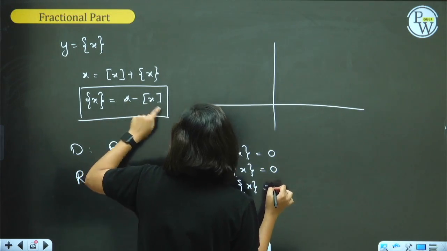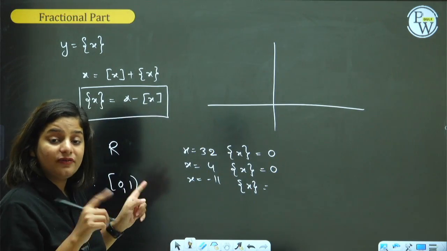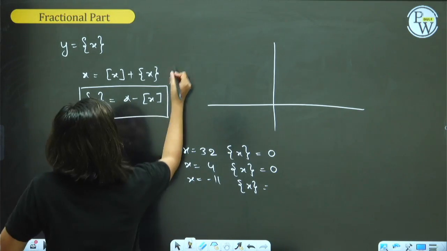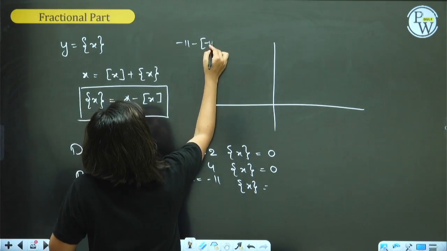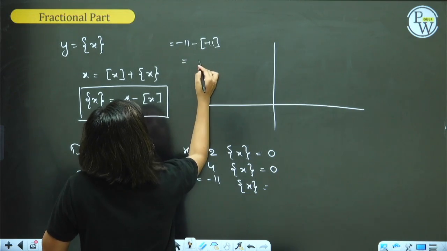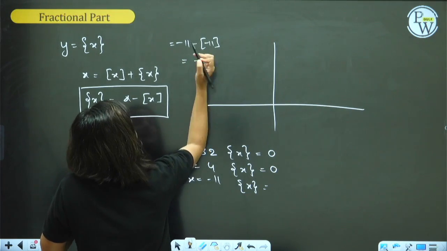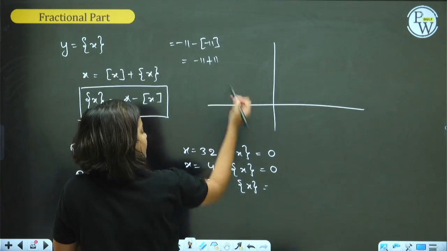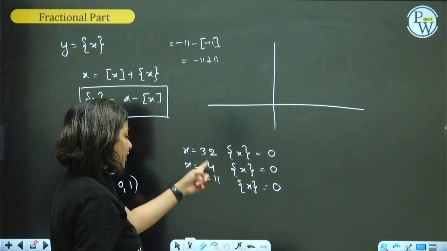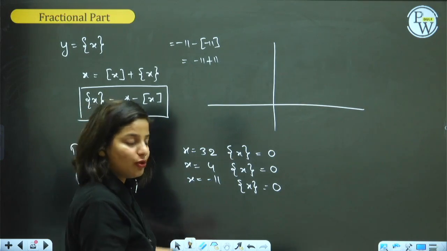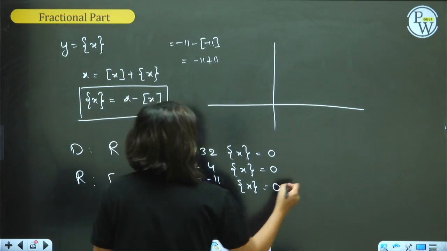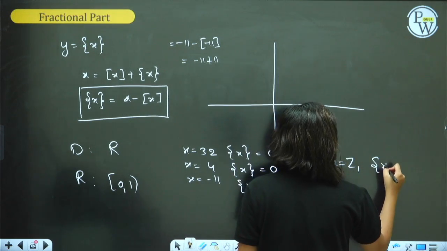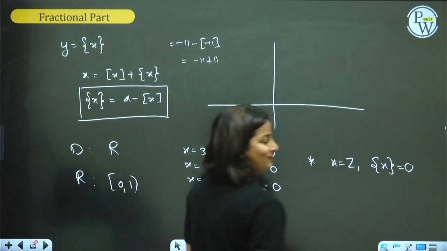Minus 11 minus GIF of minus 11 is minus 11 minus minus 11, which is 0. Can you see for integers the fractional part is always 0? That means I can note down a property: when x is an integer, fractional part will always be 0.